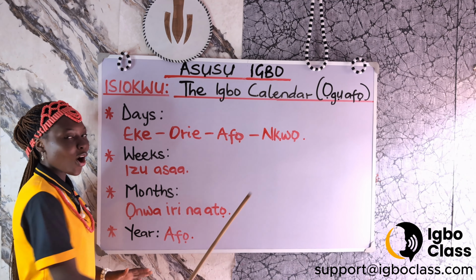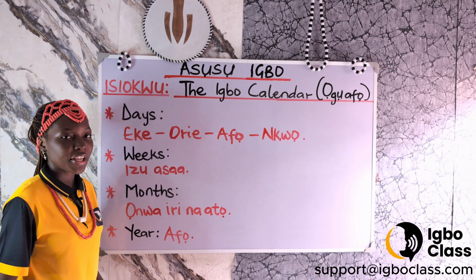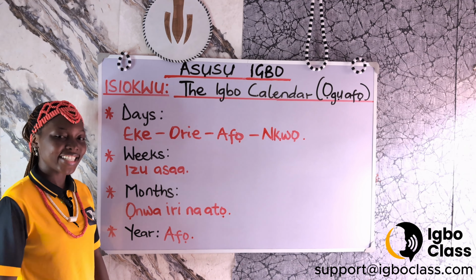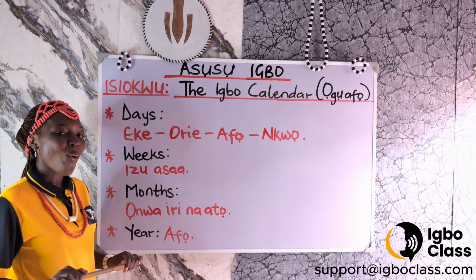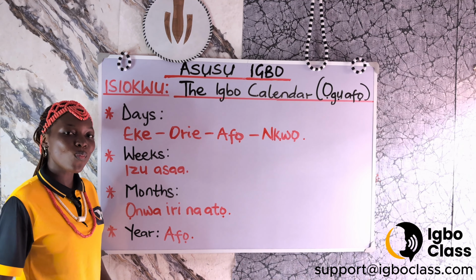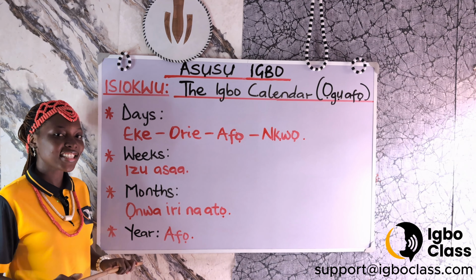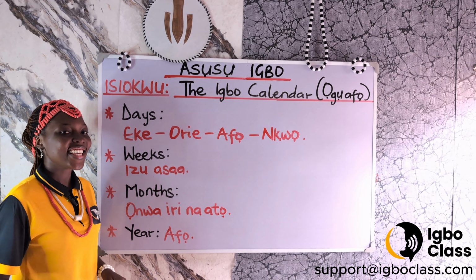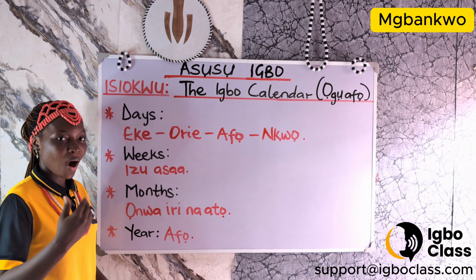The last day of the week, which is Nkwo. A person born on Nkwo Day is known as Okonkwo or Wankwo, while a female born on Nkwo Day is known as Mbankwo.